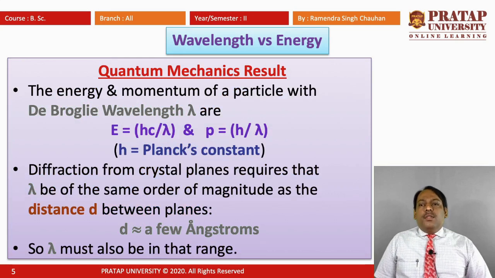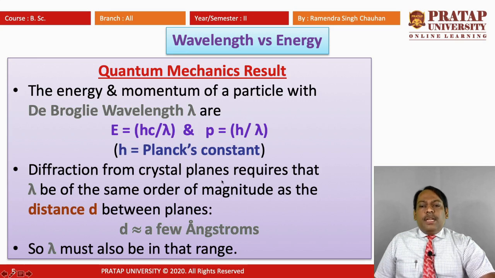So we will have a look from the point of view of quantum mechanics. The energy and momentum of a particle with de Broglie wavelength lambda are given by E equals hc by lambda and P equals h upon lambda, where h is Planck's constant.